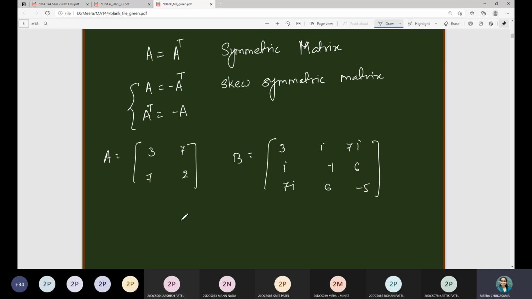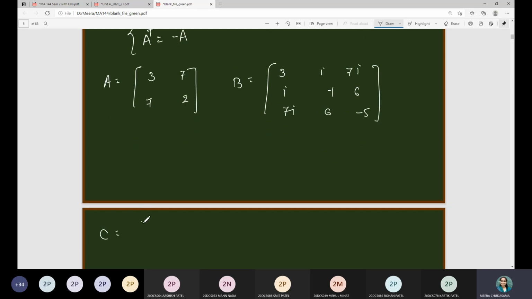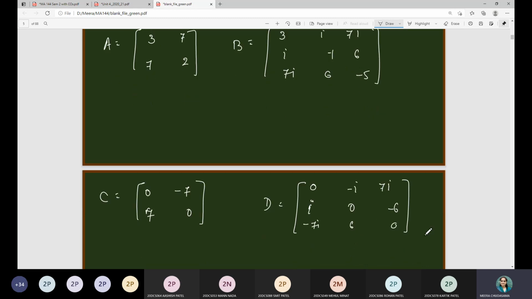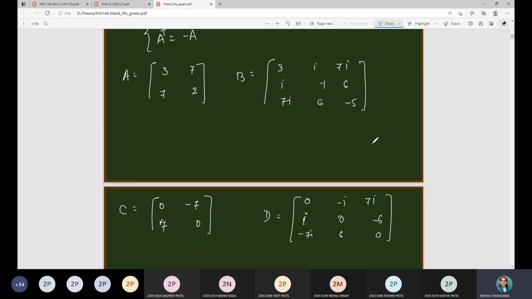C I can consider 0, minus 7, 7, 0, and D is 0, minus i, 7i, then i, 0, minus 6, minus 7i, 6 and 0. Tell me the nature of A, B, C, D.